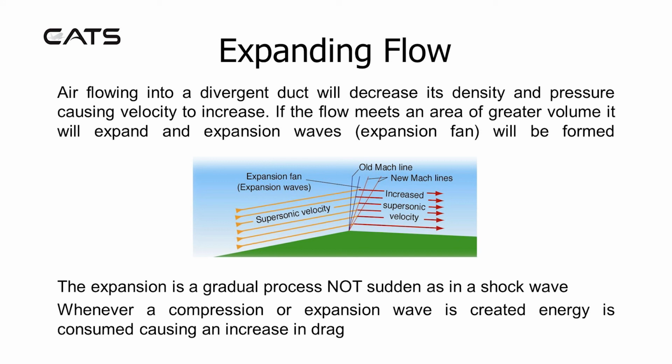Expanding flow. Air flowing into a divergent duct will decrease its density and pressure, causing velocity to increase. If the flow meets an area of greater volume, it will expand, and expansion waves, an expansion fan, will be formed. The expansion is a gradual process, not sudden, as in a shock wave. Whenever a compression or expansion wave is created, energy is consumed, causing an increase in drag.